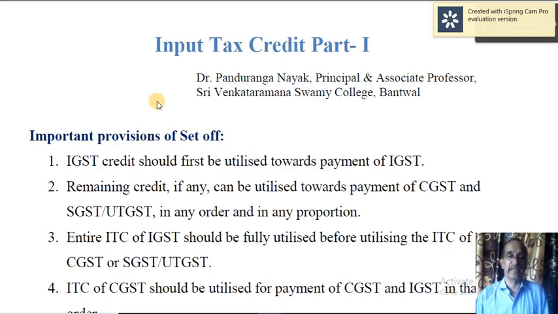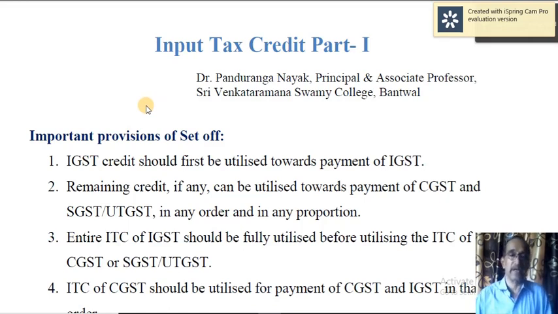First one is IGST credit. There are three types of GST. One is IGST, CGST, and SGST or UTGST. IGST means Integrated Goods and Services Tax. Then CGST, Central Goods and Services Tax. SGST, State Goods and Services Tax. UTGST means Union Territory Goods and Services Tax. Okay.